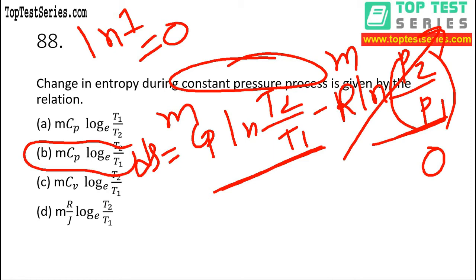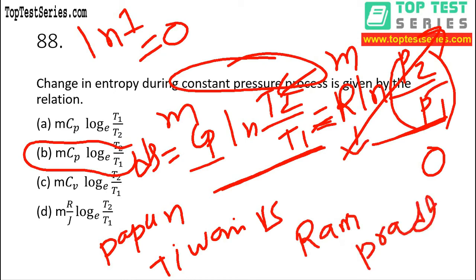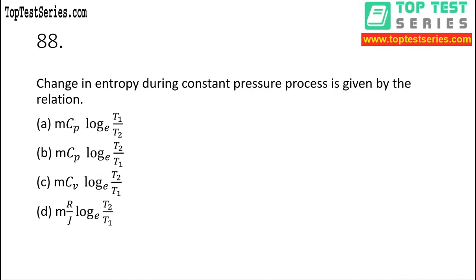Now let me share with you a trick to remember this formula. Here we got P, which means Papun. Here we got T, which means Tiwari. Papun Tiwari. We got a minus sign here, so we'll use versus. R is Ram, and P is Pradhan. I hope you are getting me now. So Papun Tiwari versus Ram Pradhan. If you remember this phrase, you can easily remember this formula. This is very important, so always remember this formula.